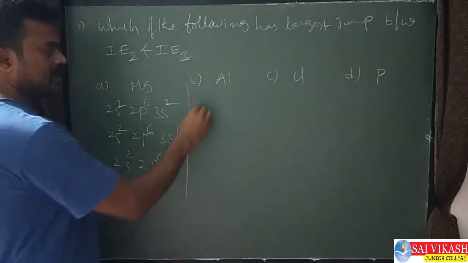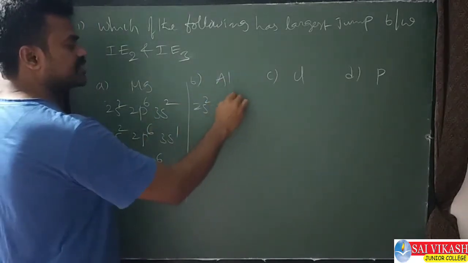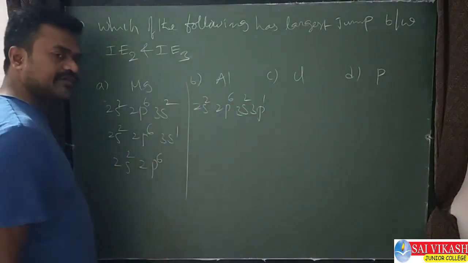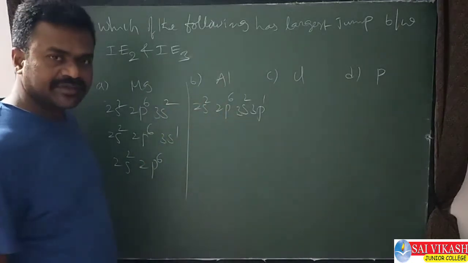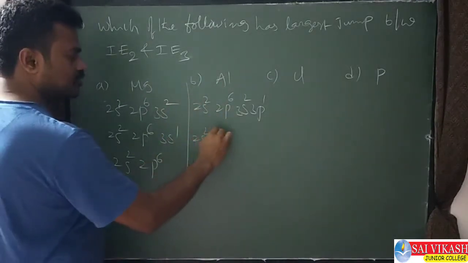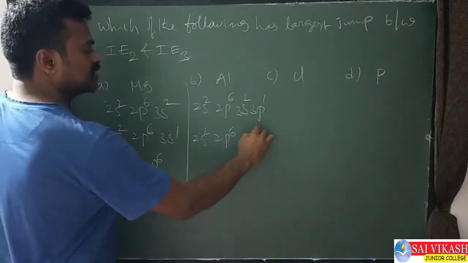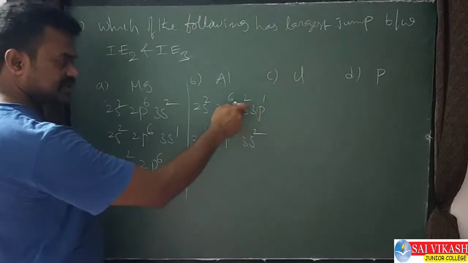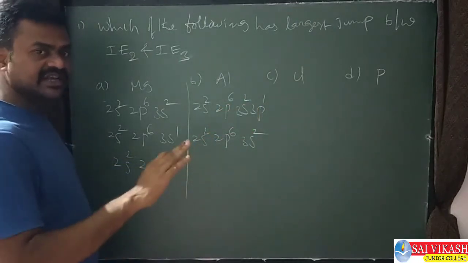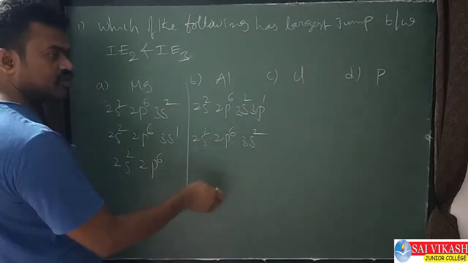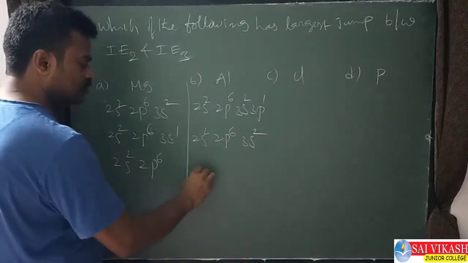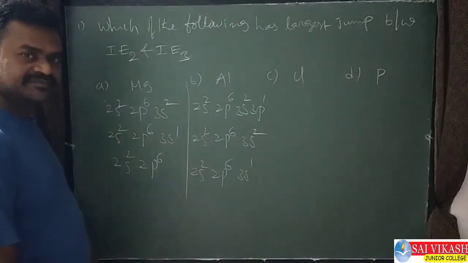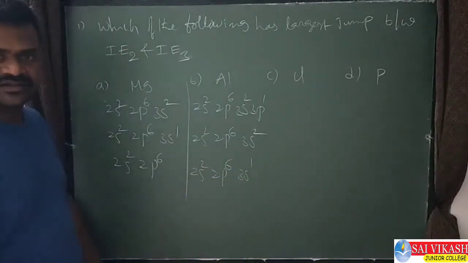See, aluminum. Aluminum has 2s2, 2p6, 3s2, 3p1. It has its own configuration. Remove one electron from this, IE1 will come. So 2s2, 2p6, because the 3s2 shell is the same, just 3p is last. The shell number is the same. This is IE1. Remove the second, IE2. IE2 means 2s2, 2p6, 3s1. Yes, the second electron is also removed easily.